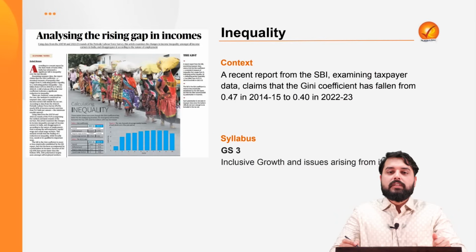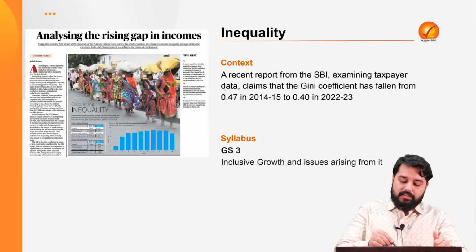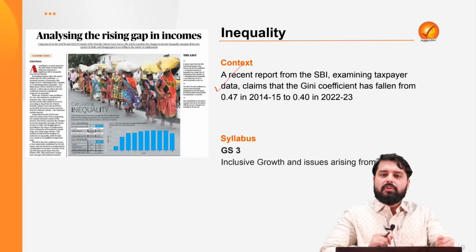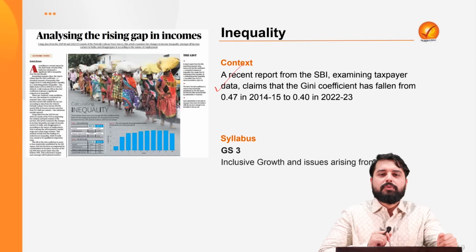Now, the first article is related to inequality, as a recent report from SBI has examined the taxpayers' data and claimed that the Gini coefficient in India has fallen from 0.47 in 2014-2015 to 0.40 in 2022-23. Gini coefficient is a standard measure of inequality.